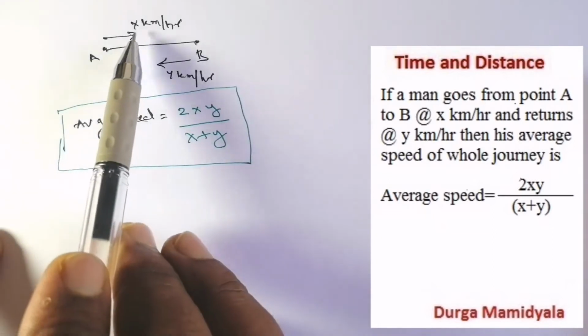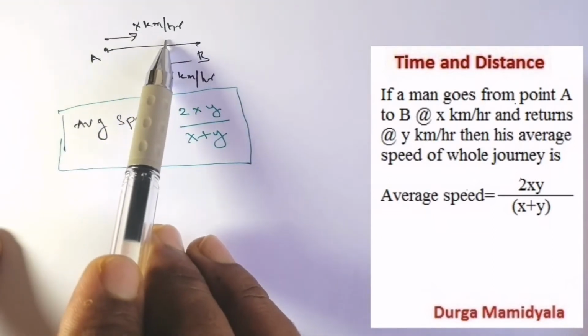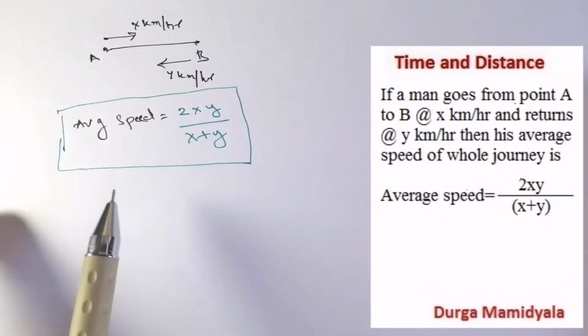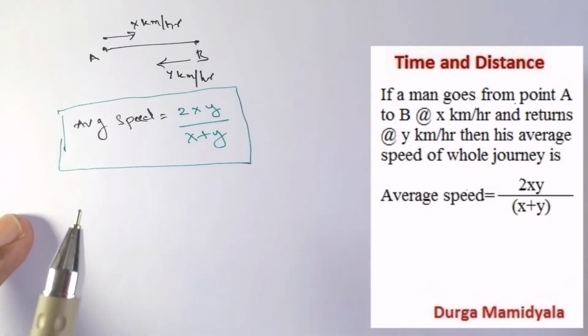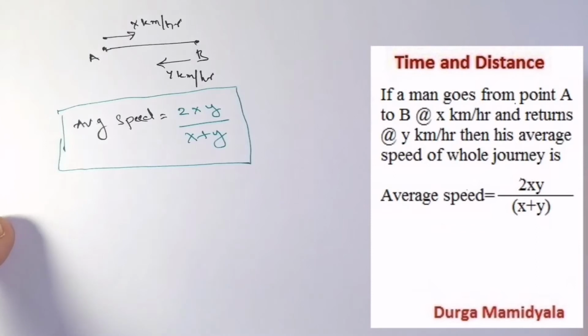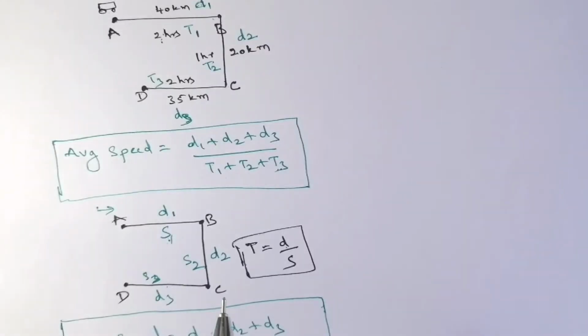This is the case when the speed is given. So I've said three cases to find the average speed.